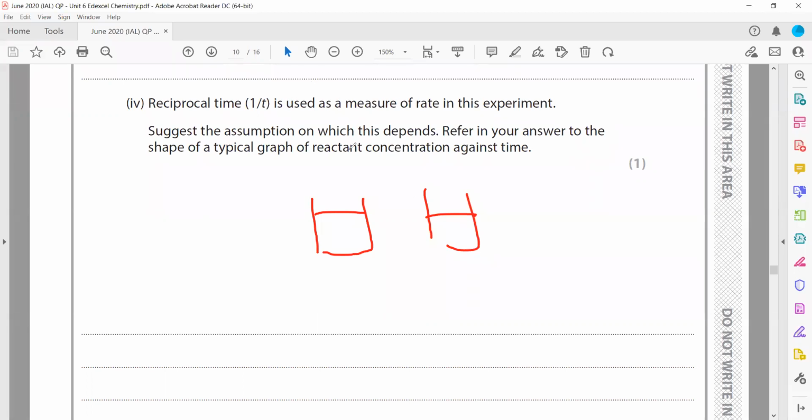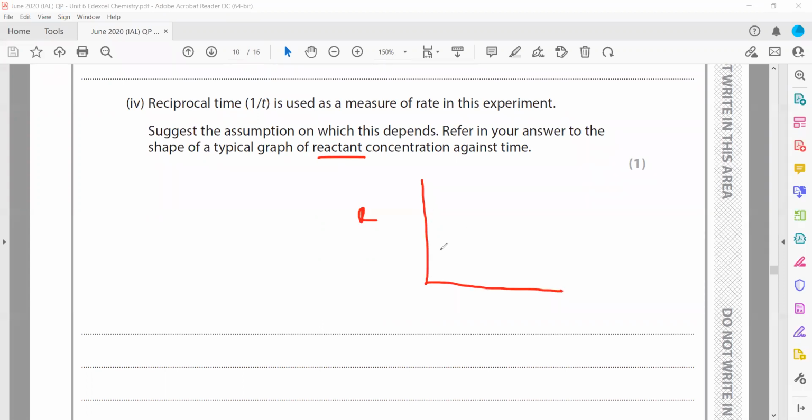So the assumption for this experiment is basically that the initial concentration is constant. In the beginning, at the moment we mix, we assume the reaction has not happened yet, so the concentration is constant. And refer in your answer to the shape of a typical graph for reactant concentration against time.